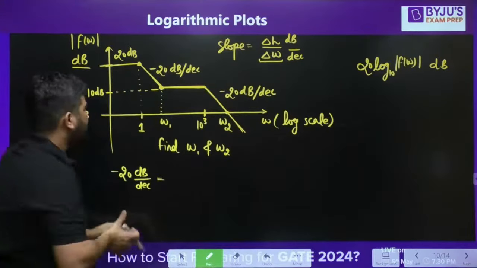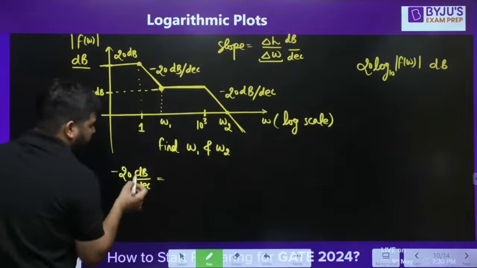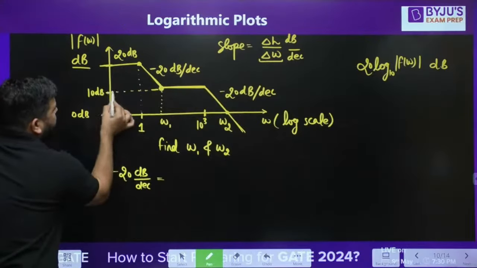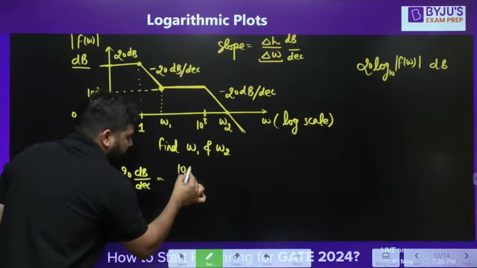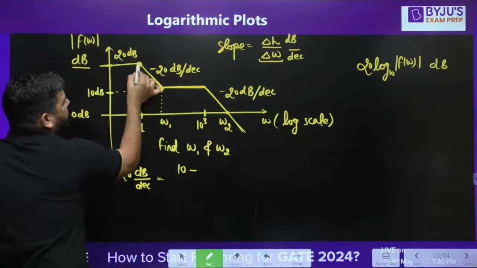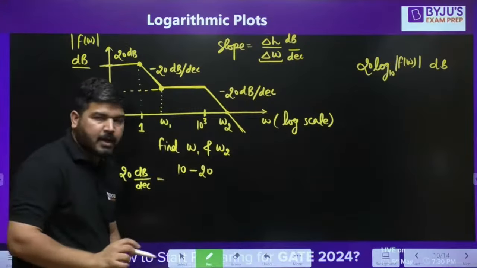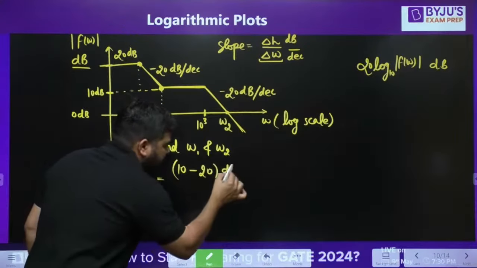So you can take it like this. Now what is the final height at this point? The height should be in dB. Now at this point you can say that the final height is 10 dB. Final height minus initial height. At this point the initial height is 20 dB. So final height minus initial height, and this change in height is in dB.